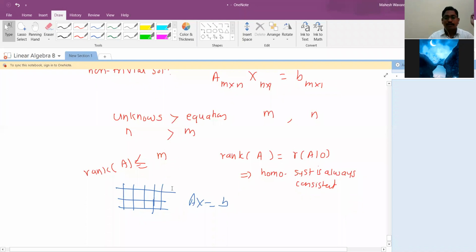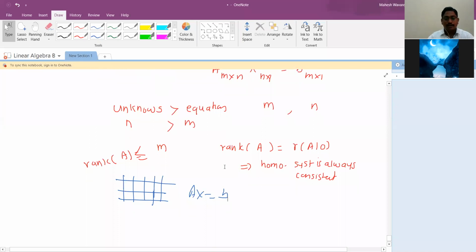There are non-trivial solutions. There are non-zero x which are satisfied by this system. There are actually infinitely many solutions. The non-trivial solution we can find there when unknowns are greater than equations.